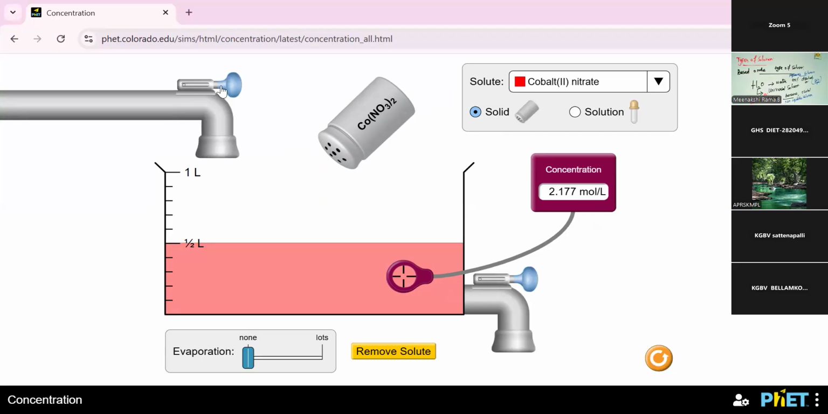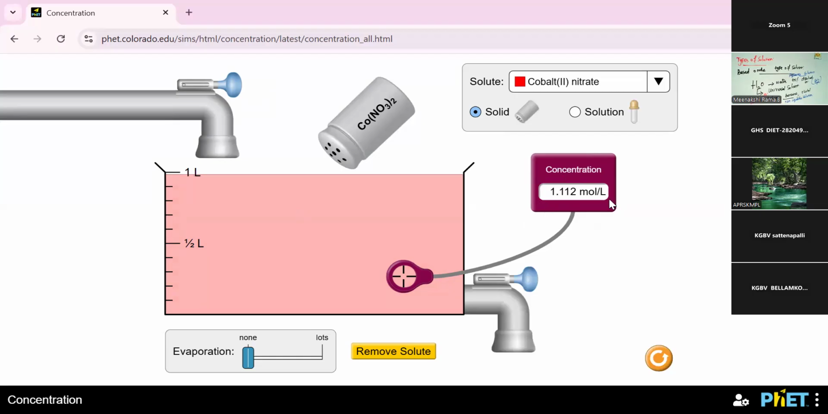See here, I want to add some amount of water. Yes, 1 liter. Yes, the beaker contains 1 liter of water. See here, what is the concentration? Yes, the concentration level is decreased because the solvent quantity is increased. So the concentration also changed.